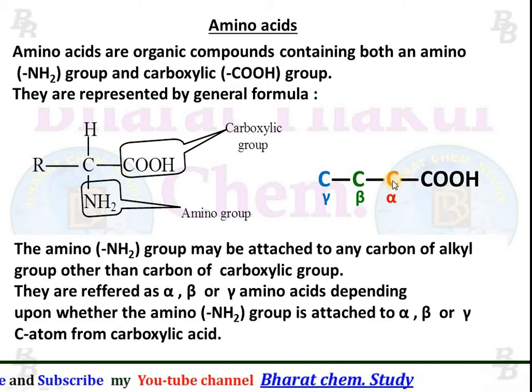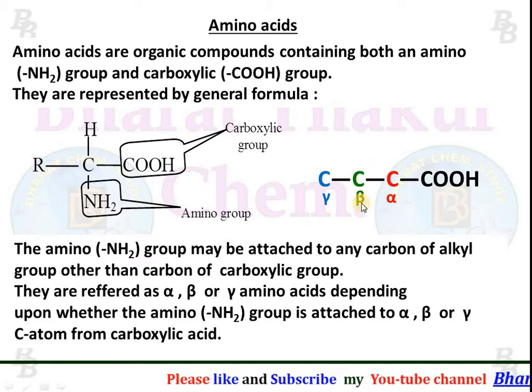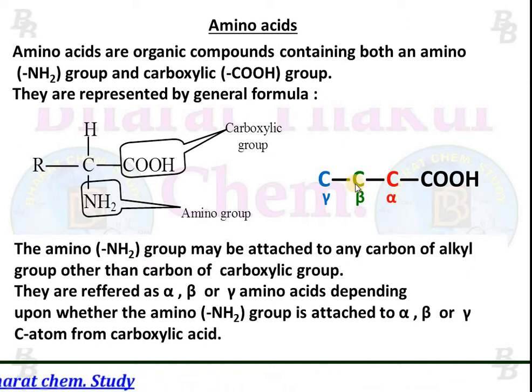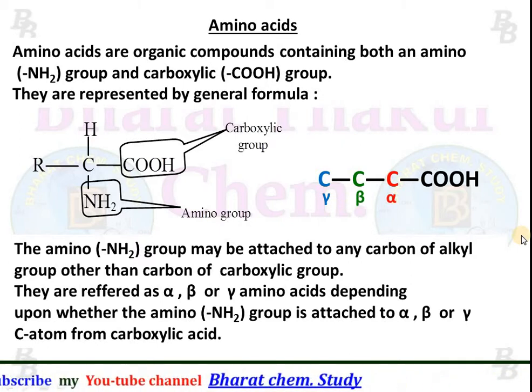So if the amino group is present on the alpha carbon atom, it is called an alpha amino acid. If it is present on the beta carbon atom, it is called a beta amino acid, and if it is present on the gamma carbon atom, it is called a gamma amino acid.